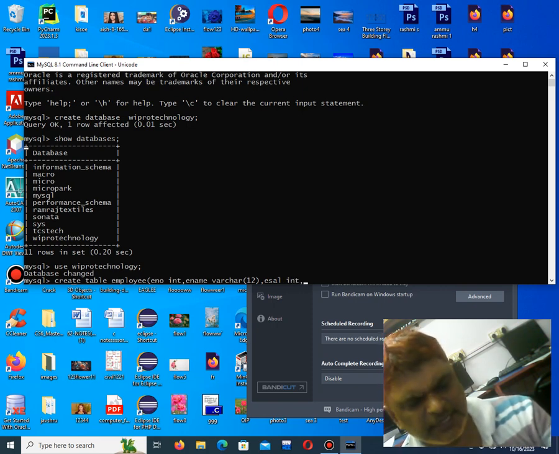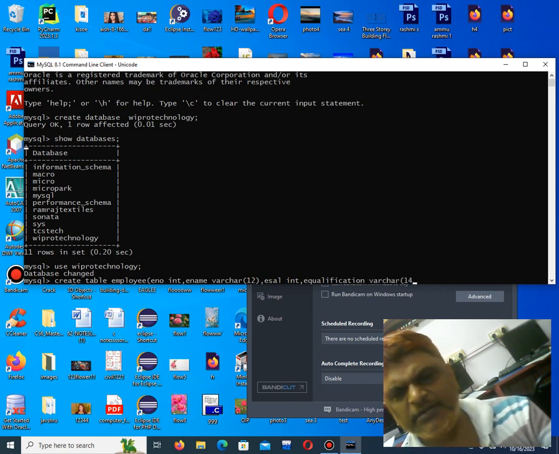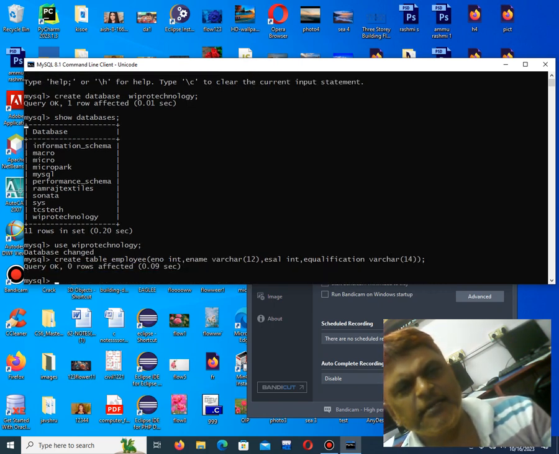Okay. Now suppose I say employee qualification. Again for qualification, if you want it in words, you would say varchar. Okay. That is variable character. Then size, how much you want you can give, minimum size. Then close the bracket. Like that, by giving comma, you can keep on adding as many columns as you want. Then semicolon. Semicolon stands for termination of the table. Okay. Enter. See, now the table is created. Like that, you can create as many tables as you want.